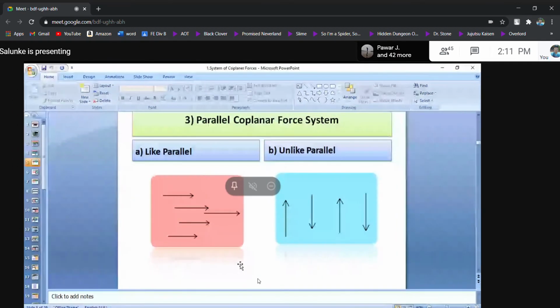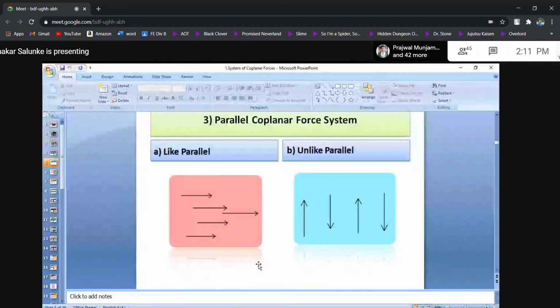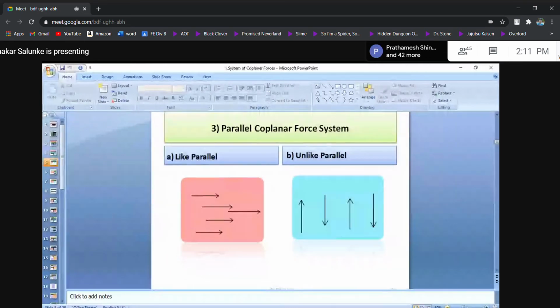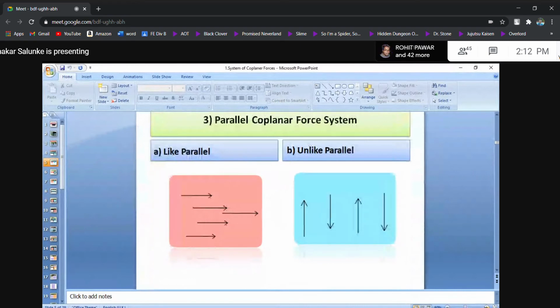Next, parallel coplanar force system. Parallel means what? The lines of action are parallel. So when the lines of action of all coplanar forces are parallel to one another, it is called a parallel force system.